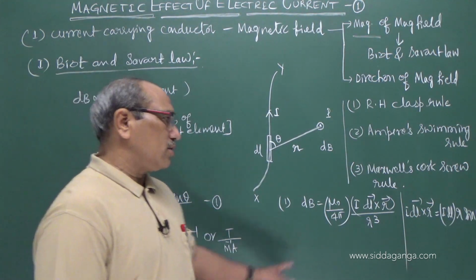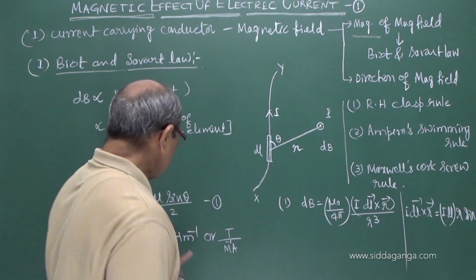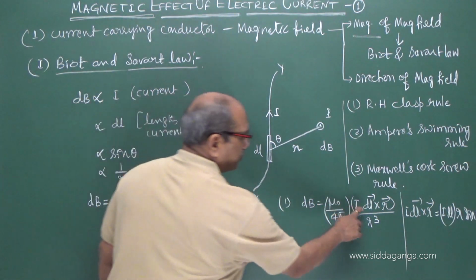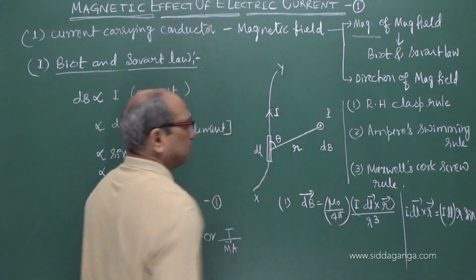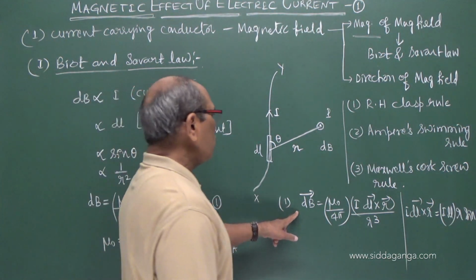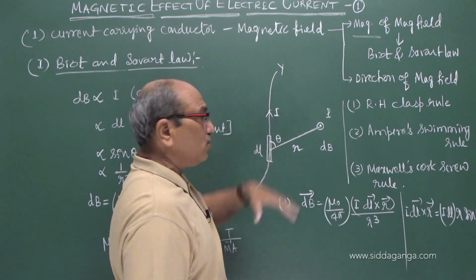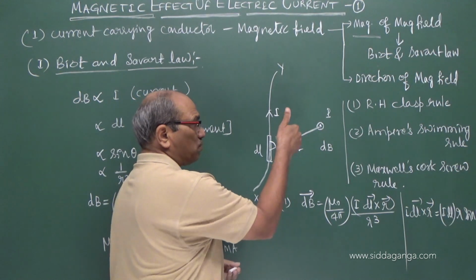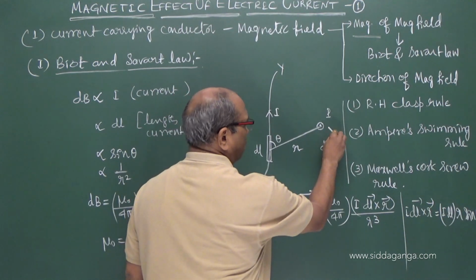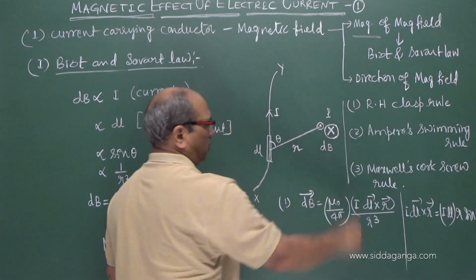I dl into r sine theta, because it is a cross product of two vectors. So I dl, one r I brought, therefore I made it r cube here. It is a representation in the vector form of the same magnetic field, which clearly says dl is in the board plane, r is in the board plane, no doubt the magnetic field produced is perpendicular to the board, and it seems to be an inward field. As I gave you in magnetism and matter, we show it with a cross mark.